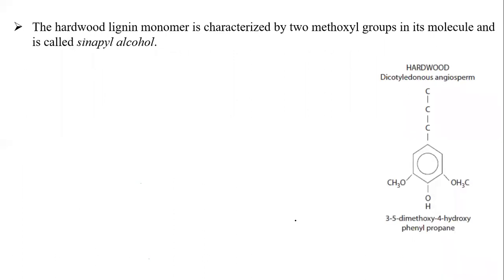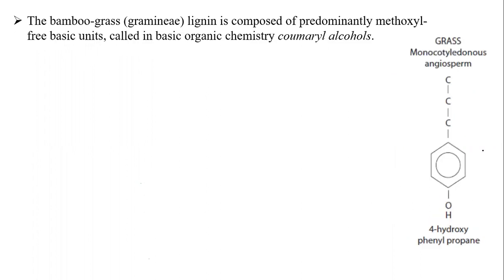The hardwood lignin monomer is characterized by two methoxyl groups in its molecule and is called sinapyl alcohol. So in hardwood you can see two methoxyl groups, whereas in softwood you can see only one. Coming to another one, grass or bamboo lignin. It is composed of monocotyledonous grass monomer, derived predominantly from a basic unit called coumaryl alcohol. Here no methoxyl group is present in this type of lignin compound. So these are the main three types of lignin we have seen.